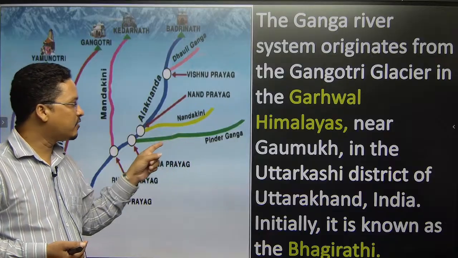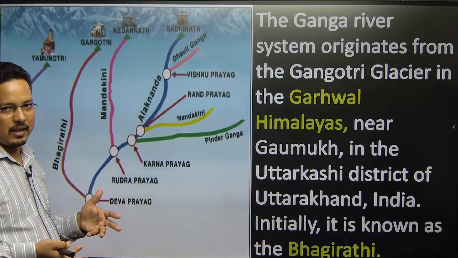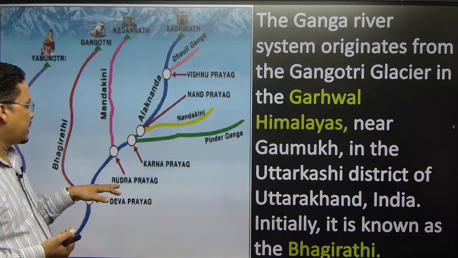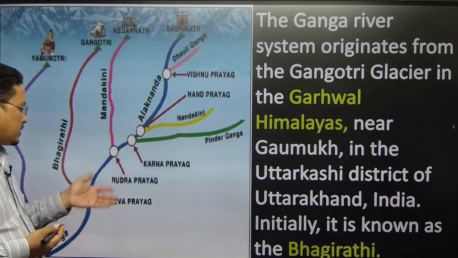Then the Pindar river comes and meets the Alkananda, which gives the Karna Prayag. Then the Mandakini comes and meets, and that is Rudra Prayag. So these are the prayags.